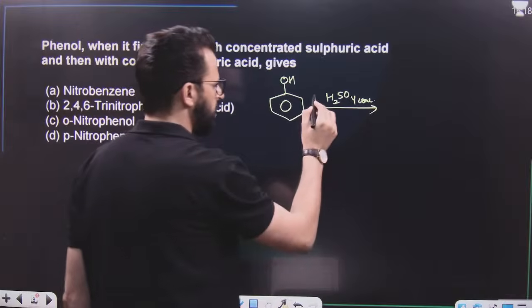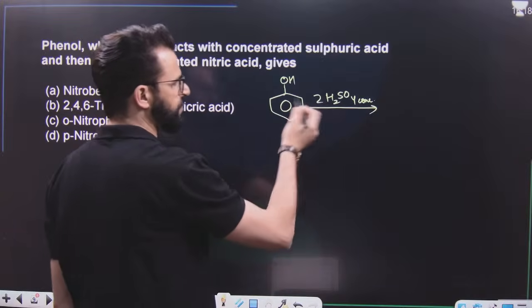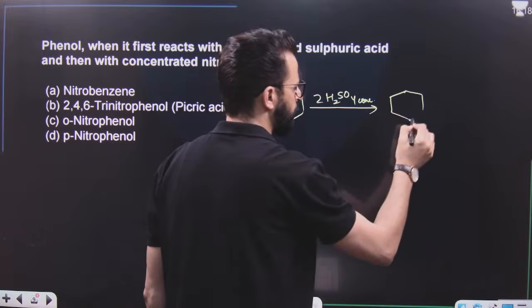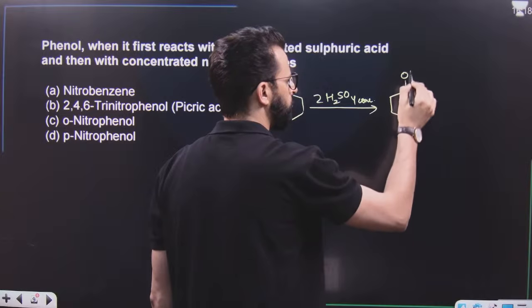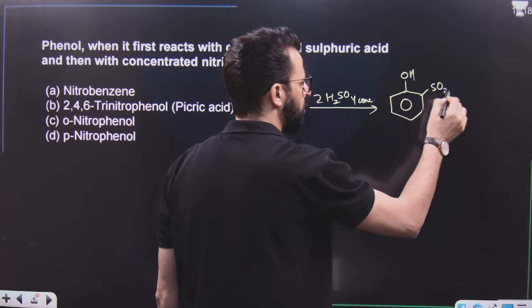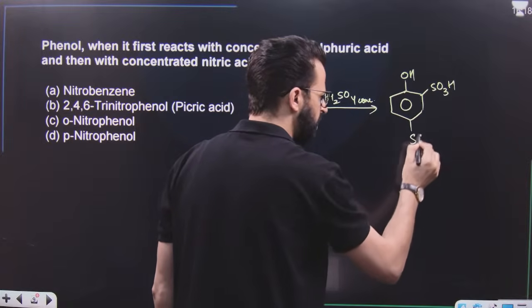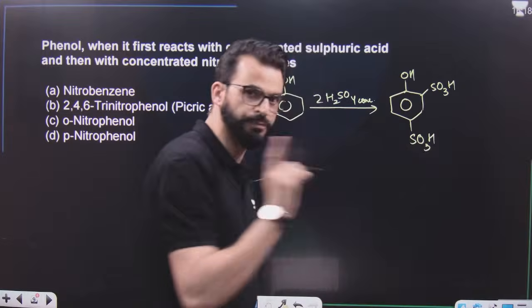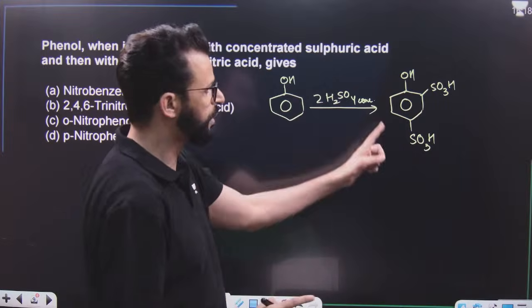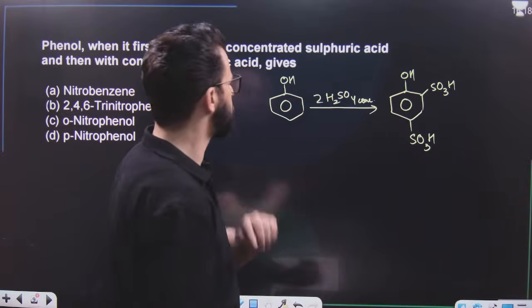That means if we take 2 moles of sulfuric acid, we know it results in the formation of phenol 2,4-disulfonic acid. It is written there in your NCERT textbook. Reaction is not given, but it is written there. So it results in the formation of this.